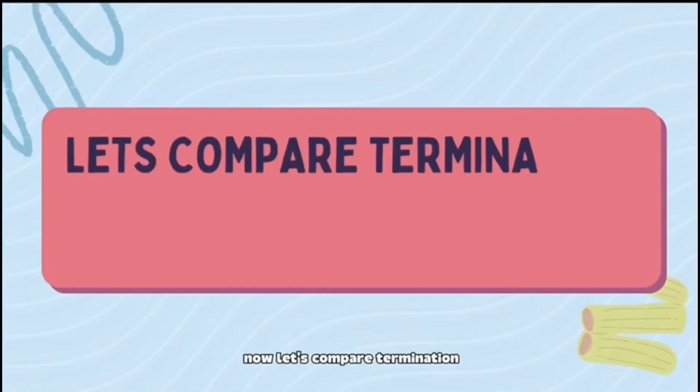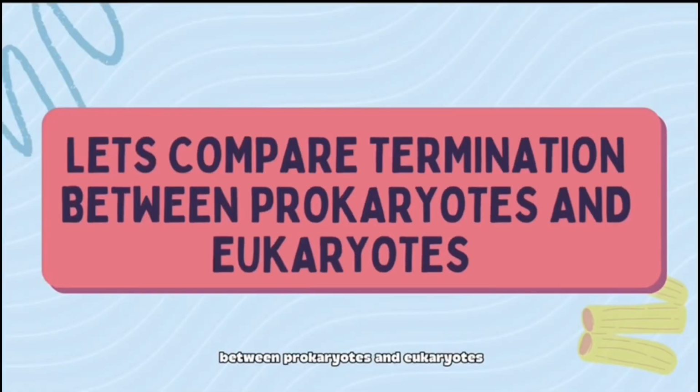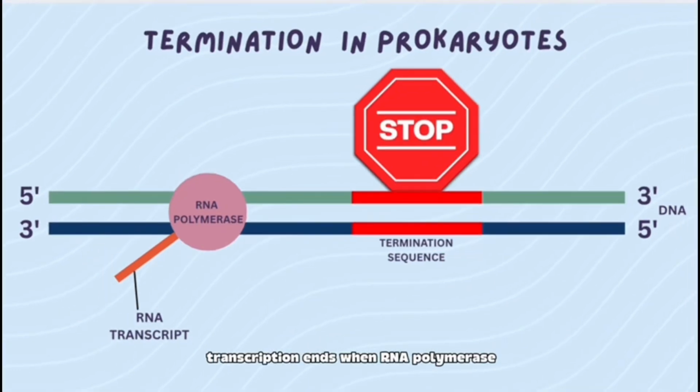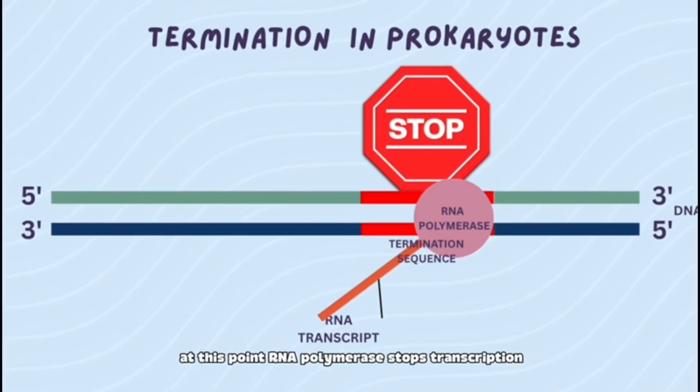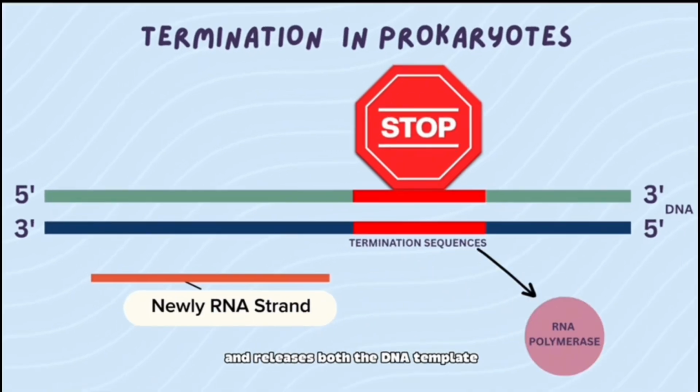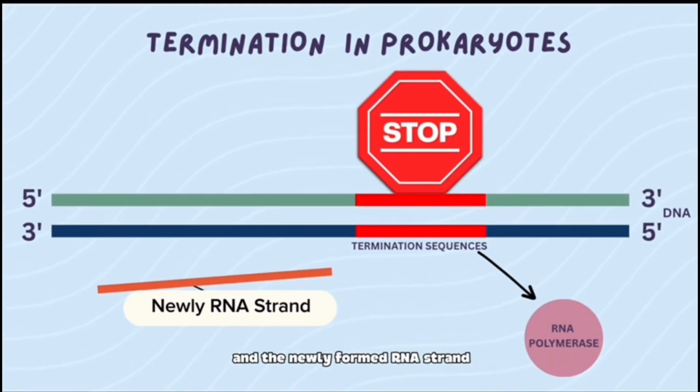Now let's compare termination between prokaryotes and eukaryotes. Transcription ends when RNA polymerase reaches a termination sequence. At this point, RNA polymerase stops transcription and releases both the DNA template and the newly formed RNA strand.